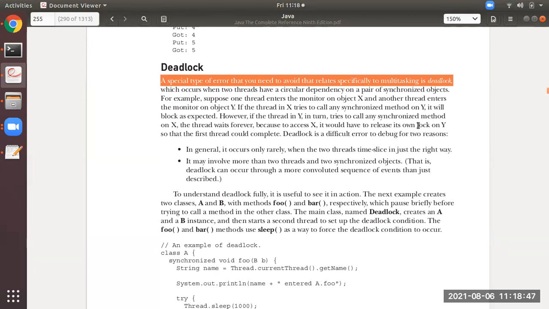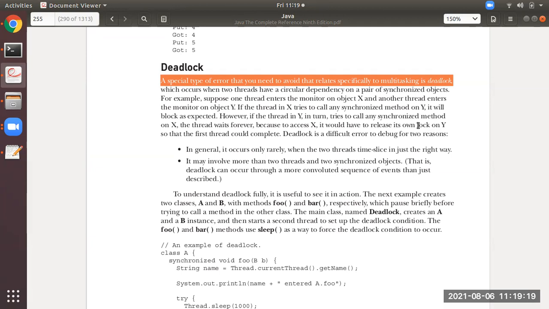I'm repeating again in simple words. Listen here. What is deadlock? Thread 1 and thread 2 have got execution. Thread 1 has got execution on X. Thread 2 is executing with Y, and both of them are under synchronization. At some point, thread 1 needs some method from Y. Thread 2 needs some method from X, but both of them are under synchronization, and both need some method from each other.